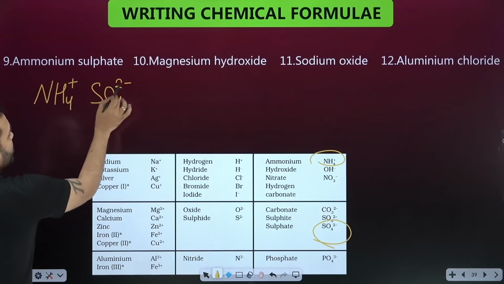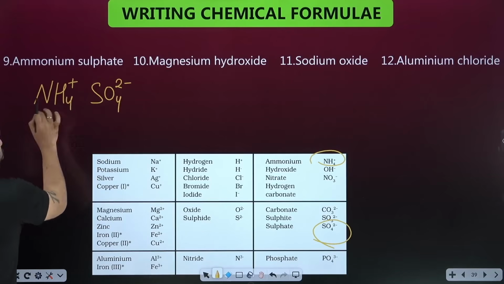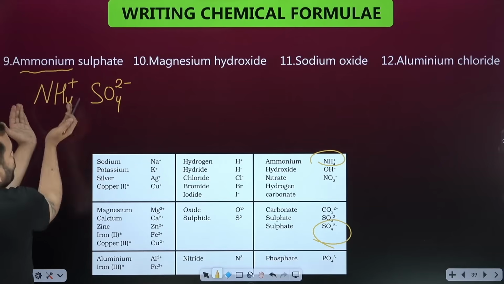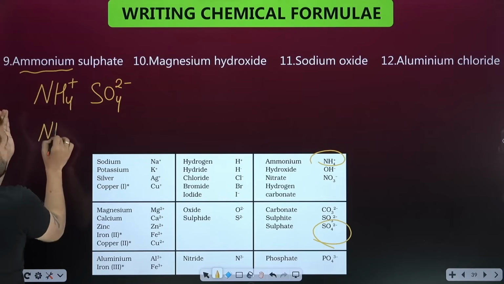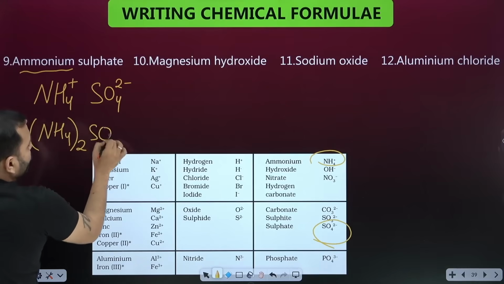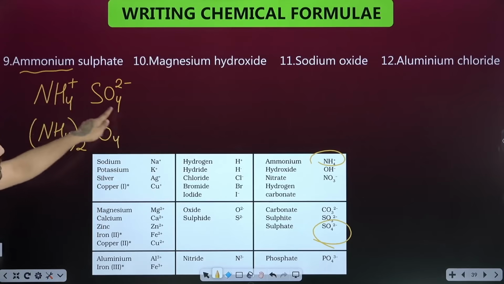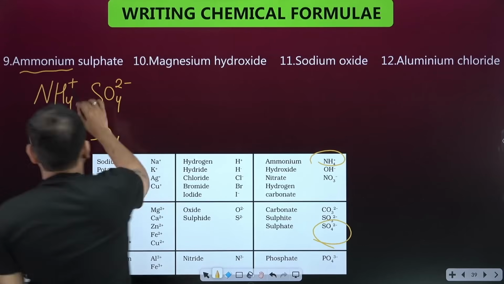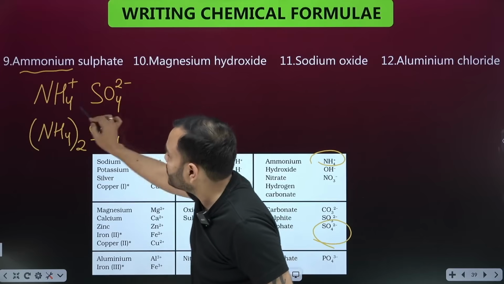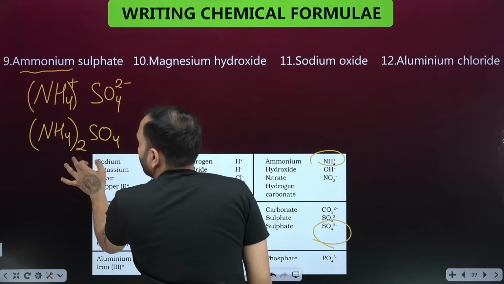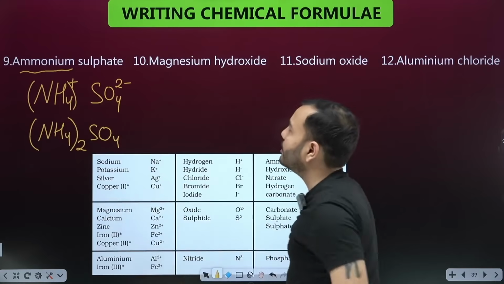Look here, there is 1, here is 2. Now this 2 will come on what? On both of these. What is ammonium? It's a polyatomic ion. So on both of these, this 2 will come on NH4, on the whole of this will come 2. SO4, tell me, is it correct? On SO4 only 1 is coming. 1 is written, so the whole is 1. So ammonium sulfate, NH4 plus, SO4 2 minus. On what will this 2 come? It would come on this whole ion. NH4 whole twice. And what came here? 1 came.